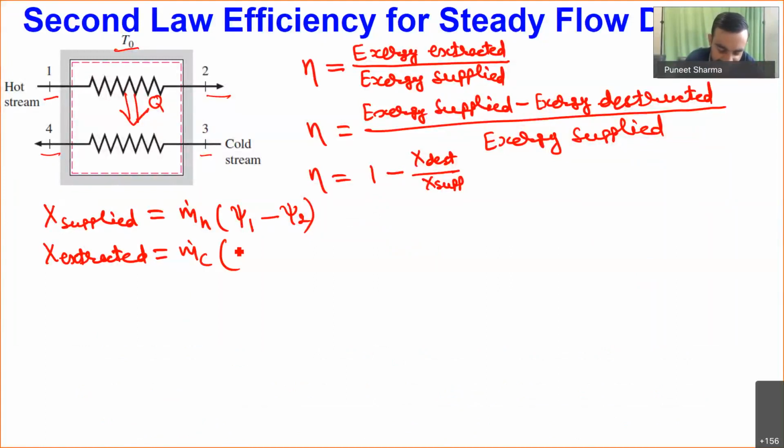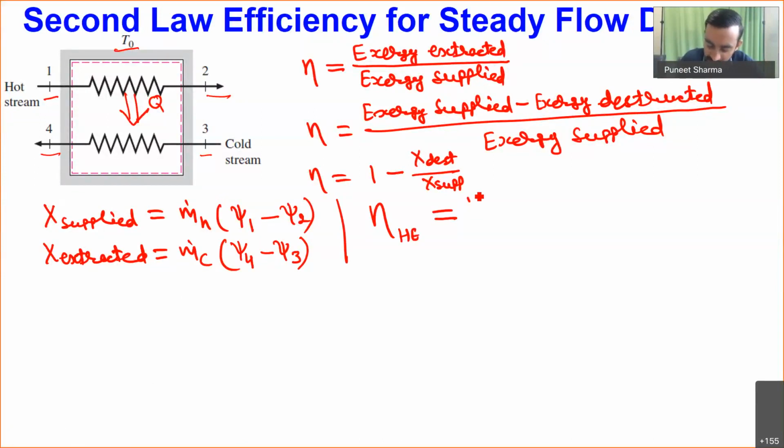So its state is changing from 3 to 4. So I can write that its final state will have more exergy. Because it is gaining some exergy, it is extracting some exergy. So that's why I can write psi 4 minus psi 3. So from here I can define the efficiency of this heat exchanger device as equal to exergy extracted, which is